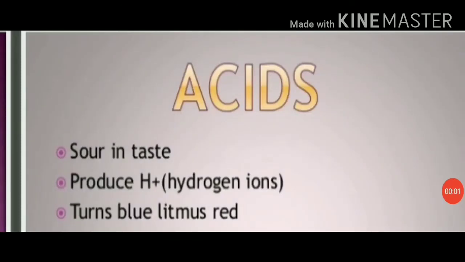So students, let's talk about properties of acids. Some of the characteristic properties of acids are: acids have a sour taste and are corrosive in nature. So what is the meaning of corrosive? Corrosive means to destroy slowly by chemical action.